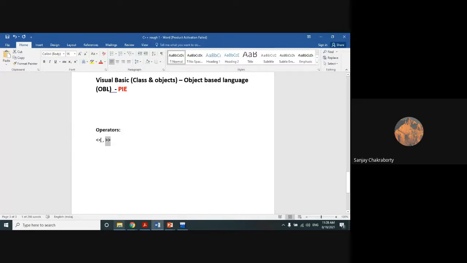This operator is used along with the object cout, and this operator is used along with the object cin. This is operator overloading, because this operator is also used as shift left and shift right in C programming, which I already discussed in the last class. Apart from these new operators, there is one more operator which has a huge use, that is the scope resolution operator.